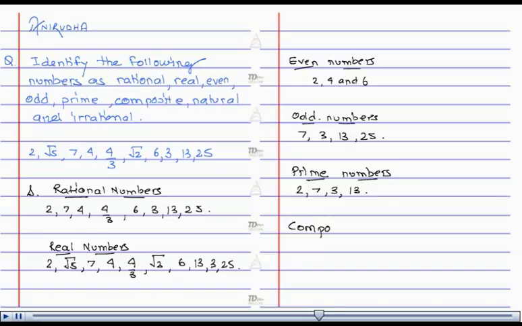Composite numbers. A composite number is a number which is greater than 1 and is not prime. That is, composite numbers have factors other than 1 and itself. In the given set, the numbers which are composite are 4, 6 and 25. Now, natural numbers.